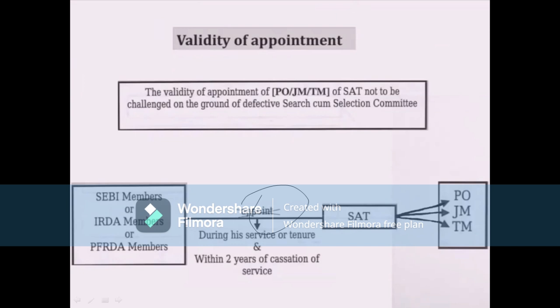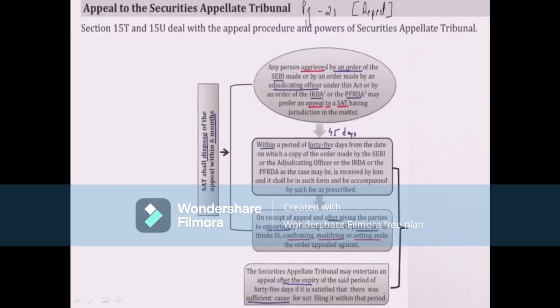Okay, then appeal to the Securities Appellate Tribunal. Okay, so if we see, SAT shall dispose of appeal within 6 months. If at all there are any appeals, then SAT will dispose of them within 6 months. It will clear those appeals within 6 months.